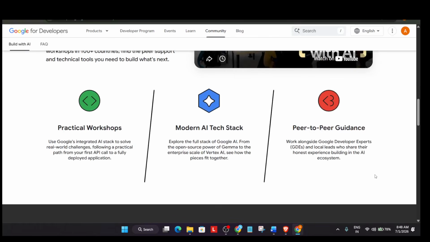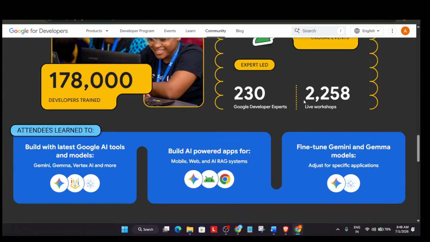So what you can expect from these sessions: there'll be some practical hands-on training. You'll be learning about the modern tech stack of Google, and you'll be getting a chance to get connected with the Google developers also. So first of all, how to register?